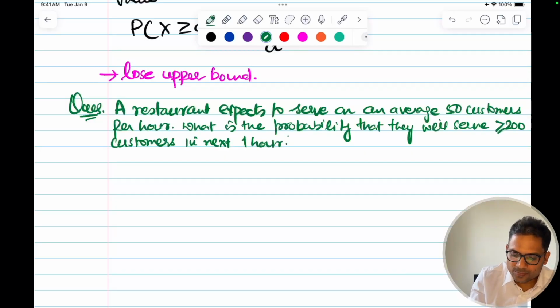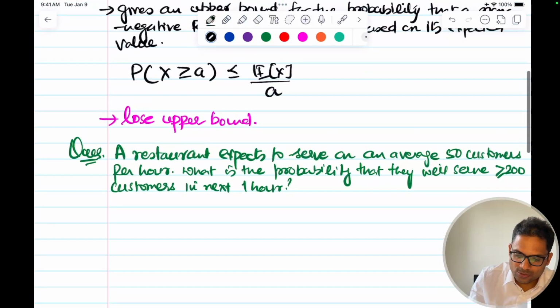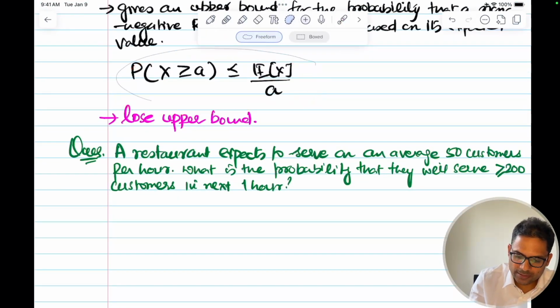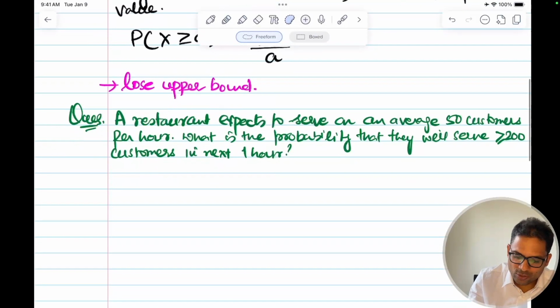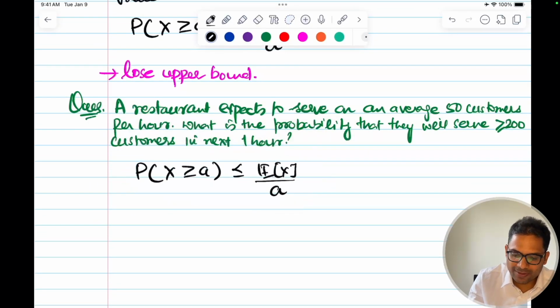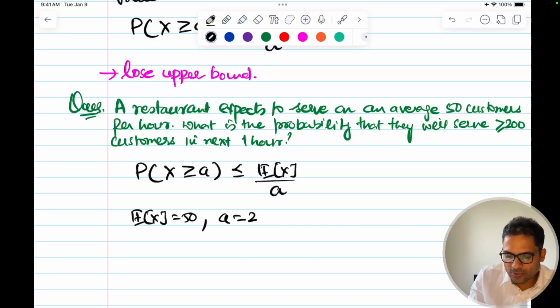So directly this is based on a formula. So we know that. Let me copy this as it is. We know by Markov's inequality that probability of x greater than or equal to a. So let's put the values here. Here the expected value of x is equal to 50 and a is equal to 200.